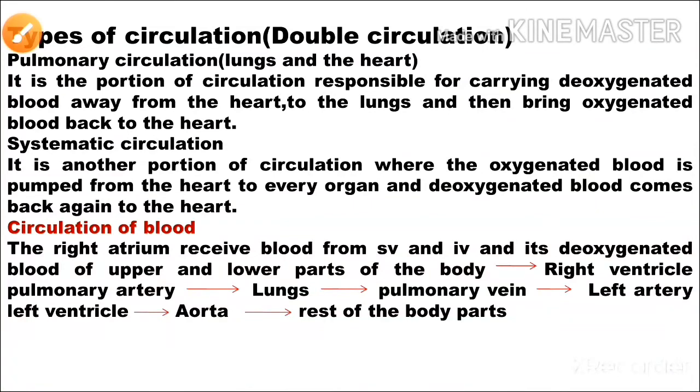The next one is circulation of blood in the heart. First, the right atrium receives blood from the superior vena cava and inferior vena cava, which is deoxygenated blood from the upper and lower parts of the body. The right atrium passes the blood to the right ventricle. Once it is filled, the right ventricle passes the blood to the pulmonary artery, which takes it to the lungs.